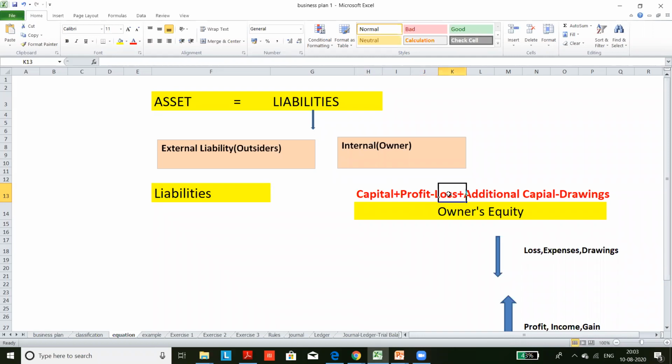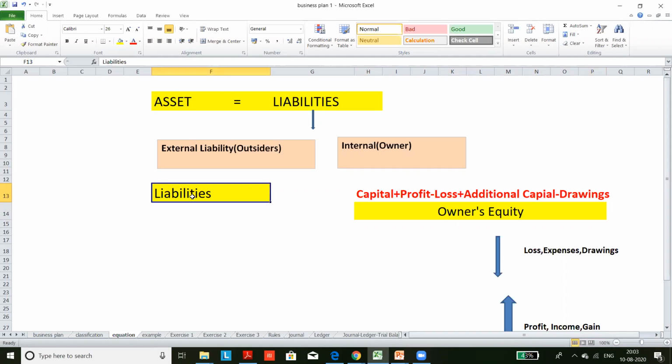If the company made any loss, the capital will be reduced considerably, so the owner has to take the entire risk. Then in between, if the owner brings any additional capital, that must be added to it, and the drawings will be deducted. So owner's equity includes capital plus profit or minus loss, additional capital, drawings, etc. In the formula, asset is equal to liability plus owner's equity.